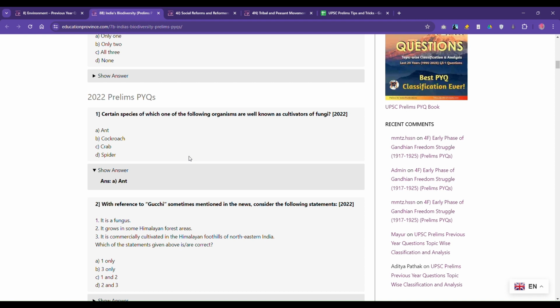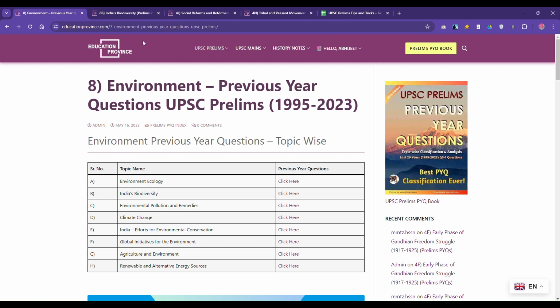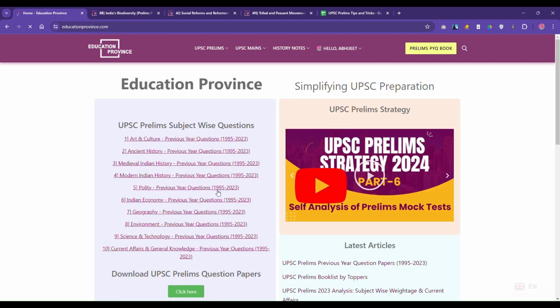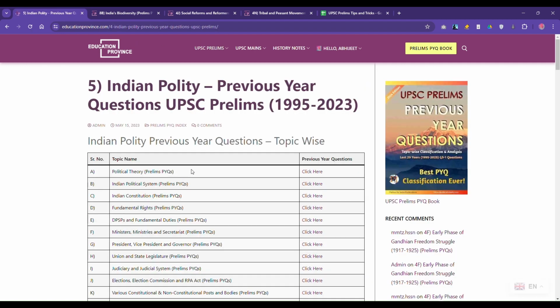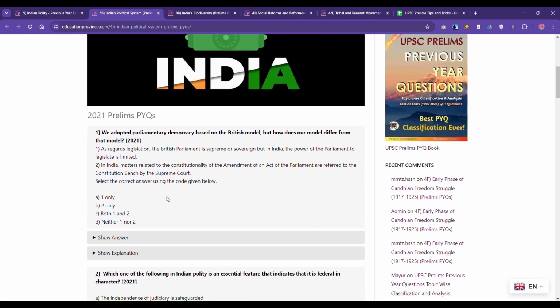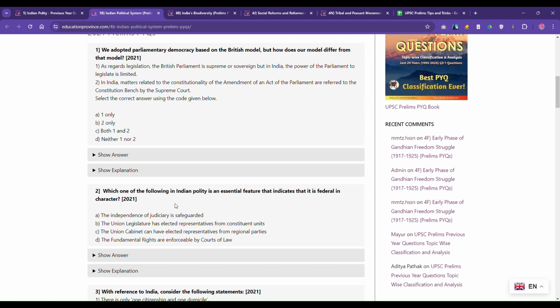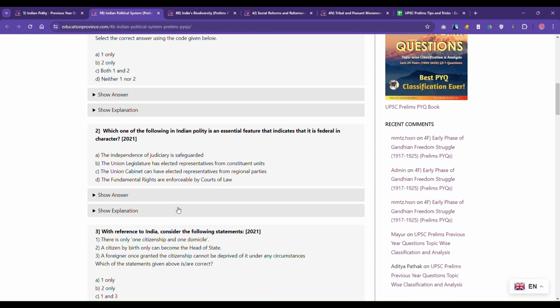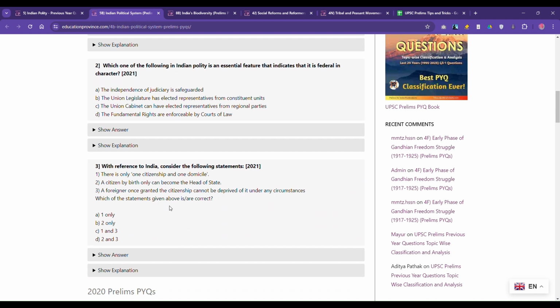We'll discuss two more examples. One is from 2021. This is from polity, 5B 2021, question number 3. This one: with reference to India, consider the following statements.